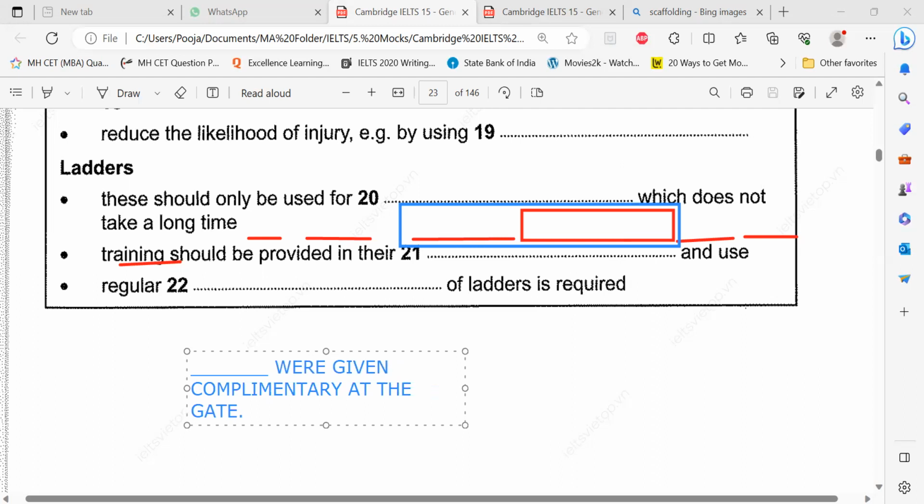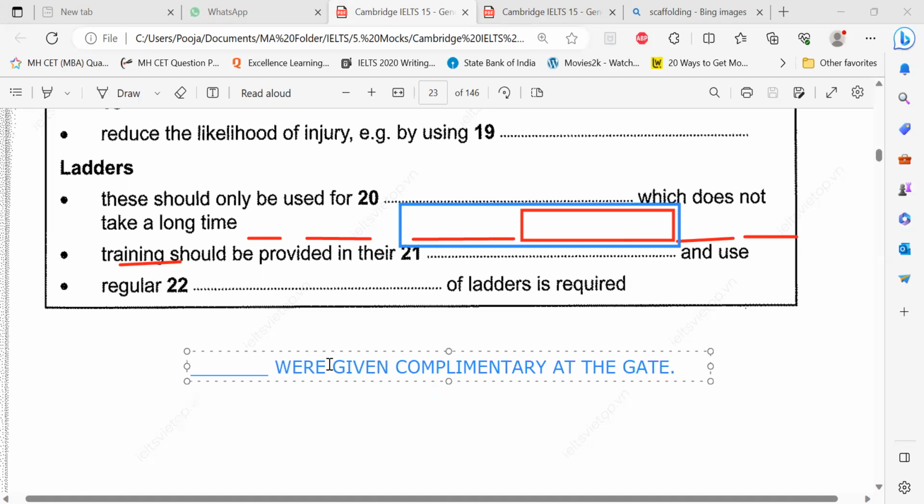And in the passage it was free passes were given. Complimentary and free is one and the same thing. So if I write free passes, why am I saying passes again? Free is actually becoming redundant. Redundant means repetitive. Free and complimentary. So I need to drop the adjectives wherever there's which.